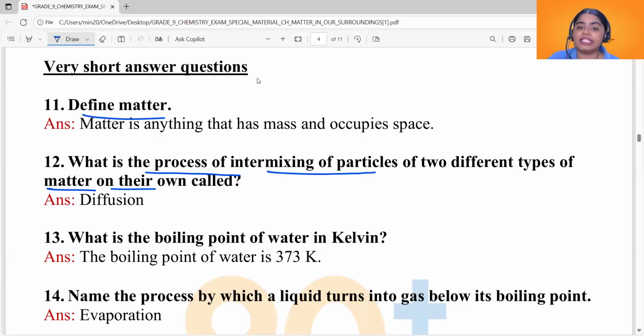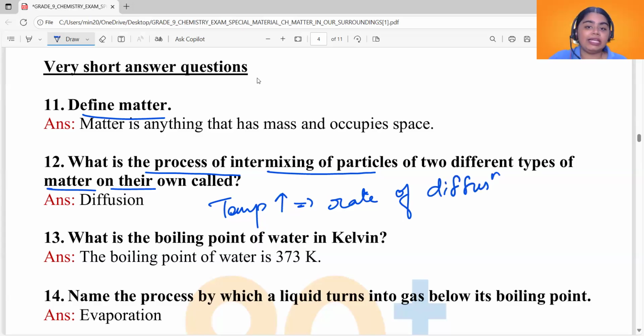So the rate of diffusion is least for solids because the particles of solids are tightly packed. The particles of liquids are loosely packed, so they will allow diffusion. Particles of gases are loosely packed, so they will also allow diffusion. Particles of other kind can diffuse with the air or liquids. Also, rate of diffusion is dependent on temperature. As temperature increases, rate of diffusion also increases.